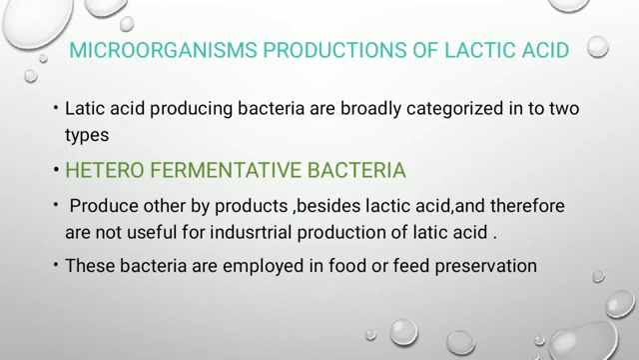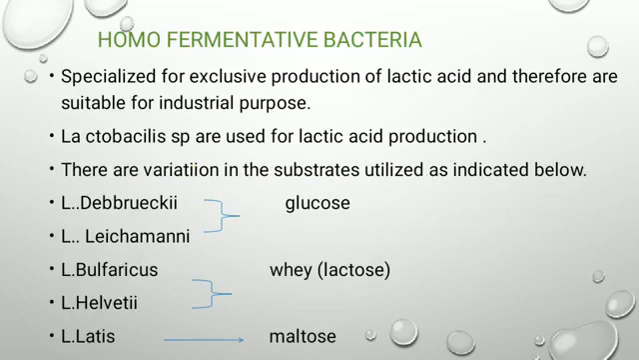Lactic acid producing bacteria are broadly categorized into two types. One is heterofermentative bacteria, another one is homofermentative bacteria. Heterofermentative bacteria produce other products besides lactic acid, so they are not useful for industrial production of lactic acid. They are used in bacteria employed only in food or feed preservation. Another one is homofermentative bacteria. This type will be used only for industrial purposes.